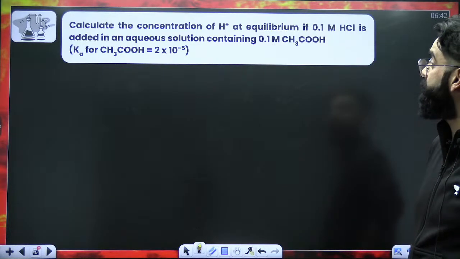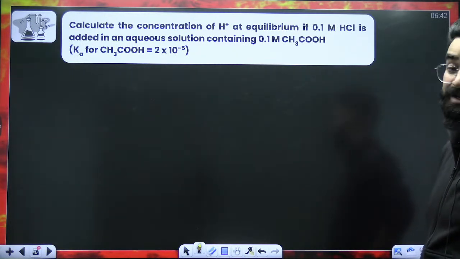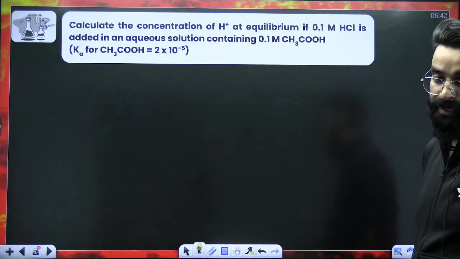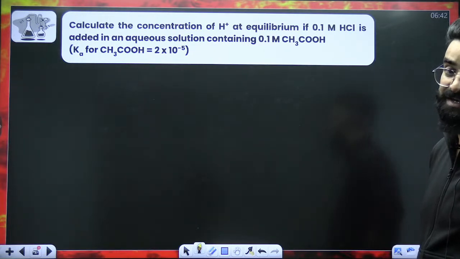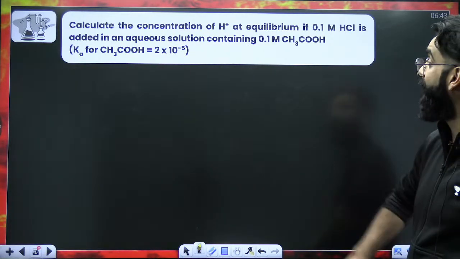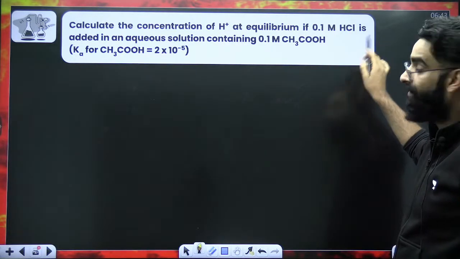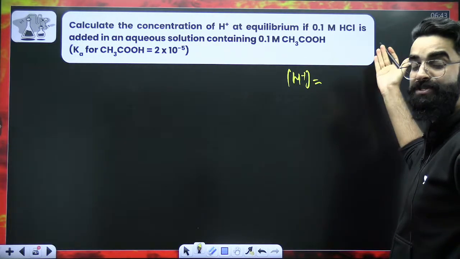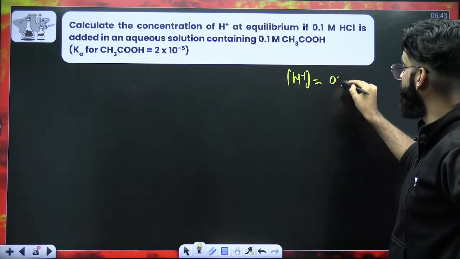Calculate the concentration of H positive at equilibrium if 0.1 molar HCl is added in an aqueous solution containing 0.1 molar CH3COOH. Without using pen and paper. Strong electrolyte, weak electrolyte. Both are having one ion in common. That one ion is H positive. Concentration of common ion is decided by the strong electrolyte. Strong electrolyte HCl undergoes dissociation as H positive plus Cl negative. Its concentration was 0.1, so its concentration will be 0.1 molar.